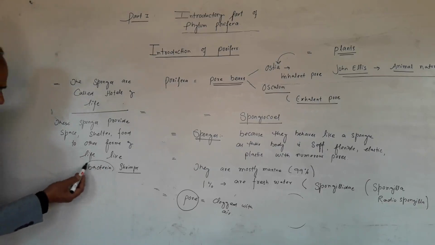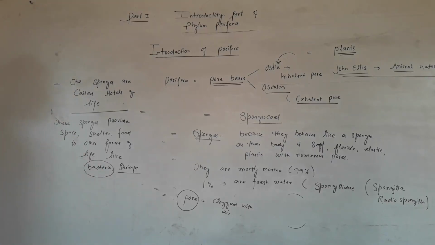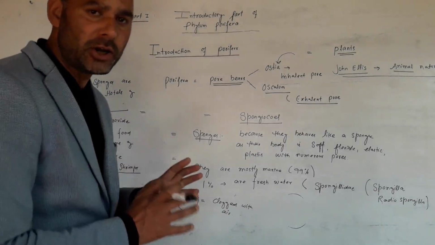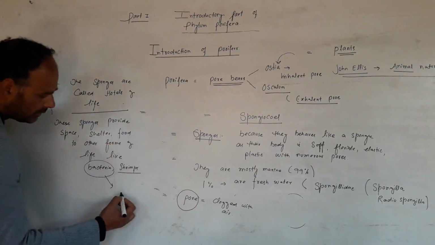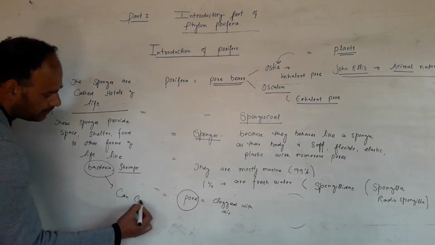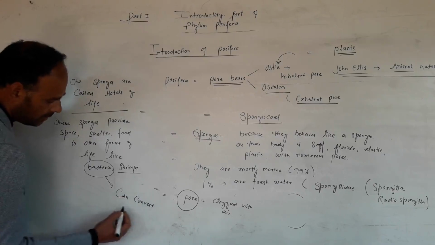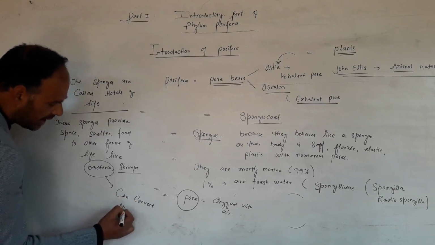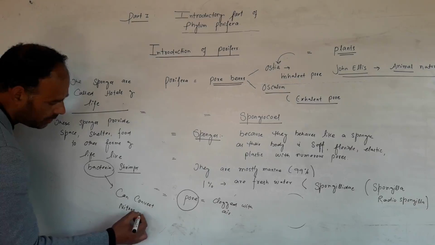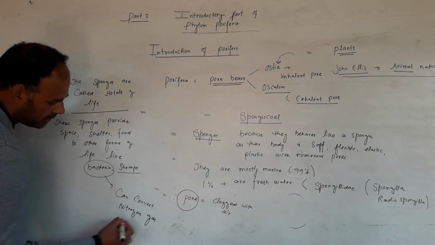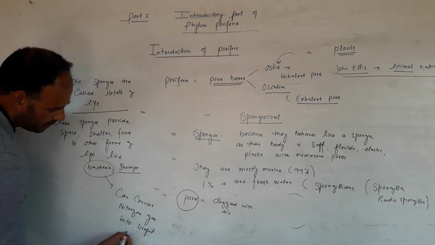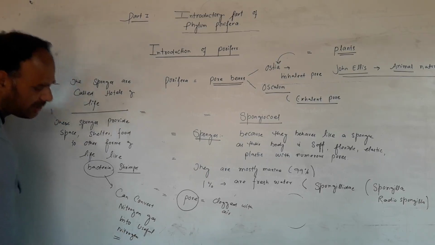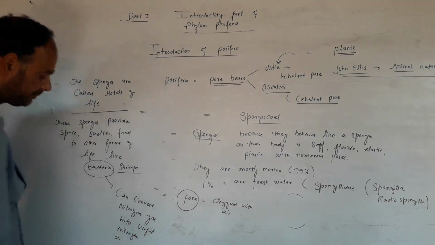Most of the bacteria and the sponges live in a symbiotic association, as most bacteria can convert nitrogen gas into useful nitrogen, which is very essential for the survival of other forms of life.